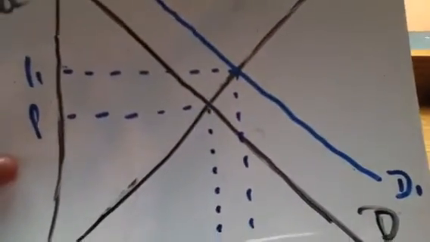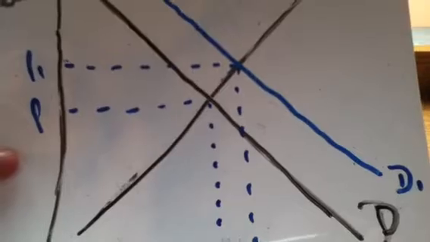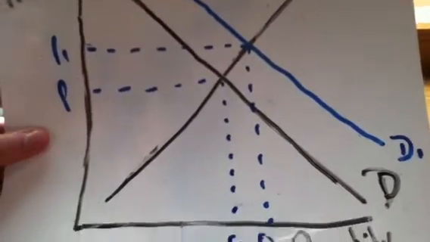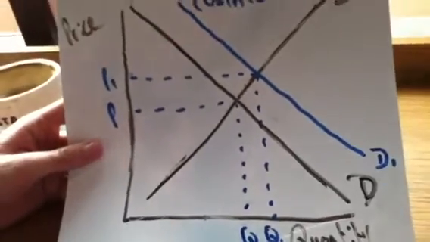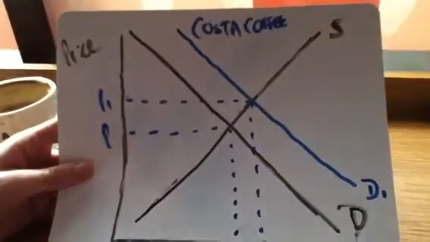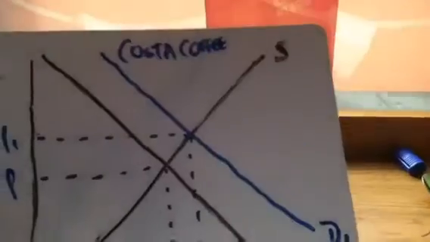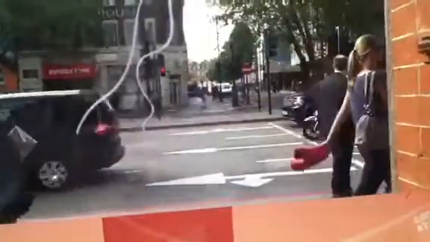We can also look at changes in taste and fashion. So we know that the culture of drinking coffee has now become quite popular, especially in cities and amongst the younger generation. Those people are happy to spend their hard-earned money on what can be perceived as overpriced coffees. Once again, resulting in a change from D to D1. We can see out the window there, a lot of these people walking by are all going to be coffee drinkers. But that leads us on to the next point.